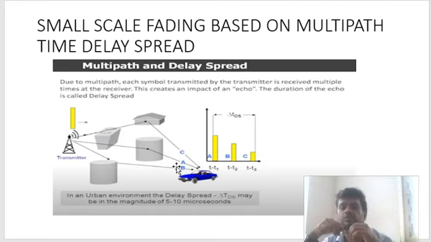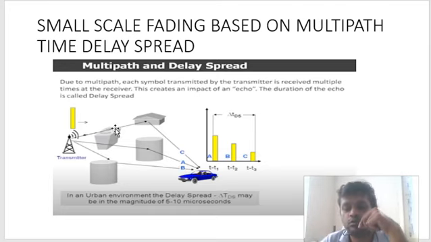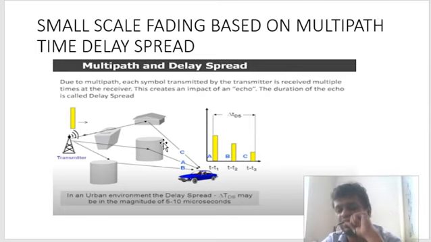In diagrams, you will see the signal being drawn in a straight line, but the signal travels in the form of a wave. So it will hit the different types of buildings around, and there will be scattering, diffraction, and reflection. Automatically, the single signal will be converted into multipath components, and at the receiver side, when they reach, they will overlap with each other, forming constructive and destructive interference.